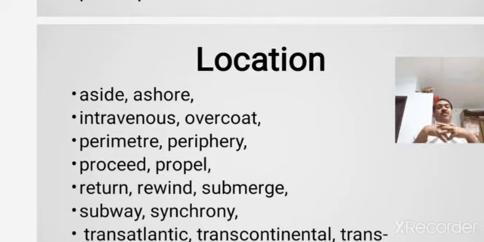You will wonder at the richness of the prefixes, the number of prefixes that are used in the language. Sometimes you don't identify that there is a prefix in the word. You will see so much prevalence of the prefixes. So return, rewind, and submerge. Subway, submerge, and subway. In these words, what is the prefix that is added? Sub, S-U-B, sub.